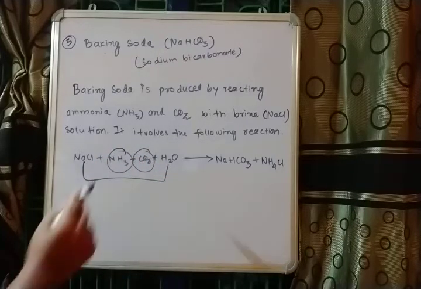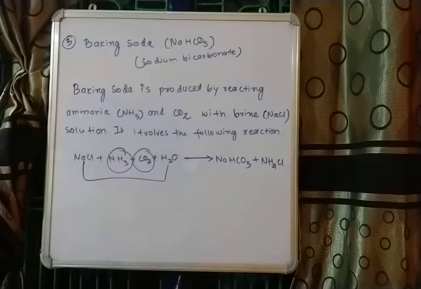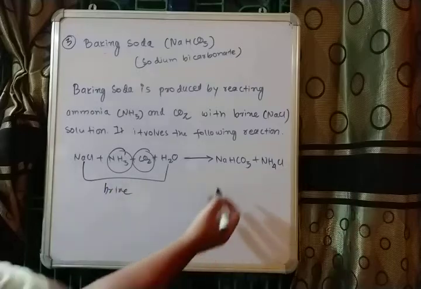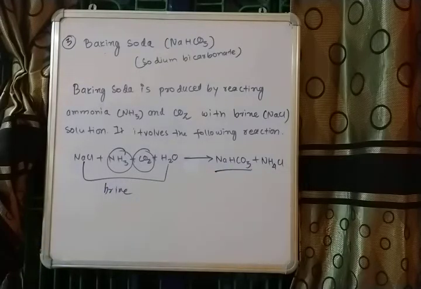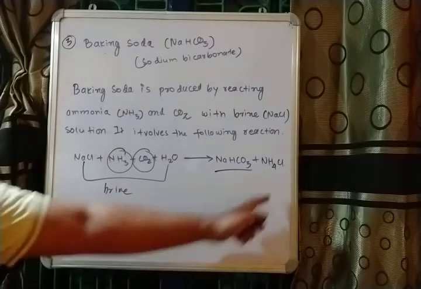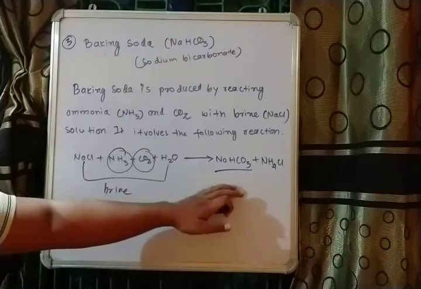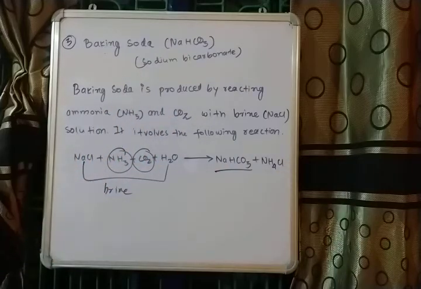When ammonia and carbon dioxide are both passed through this brine solution, sodium bicarbonate and ammonium chloride are formed, and this is baking soda. This baking soda is a component of baking powder.